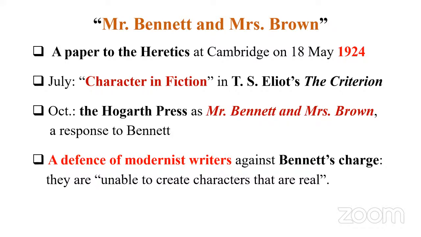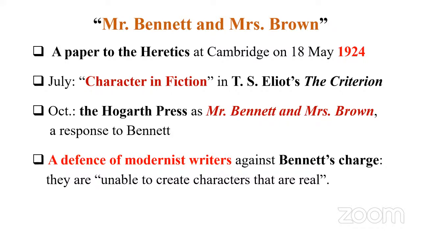Earlier, we have this writer, Arnold Bennett. He actually reviewed Virginia Woolf's novel, and he came to the conclusion that these modern writers cannot create characters that are real. So he made a major accusation against the modernist writers, because after 1900s, especially 1922, the publication of James Joyce's Ulysses and T.S. Eliot's The Wasteland, 1922 is considered the beginning of the modernist age in British literature.